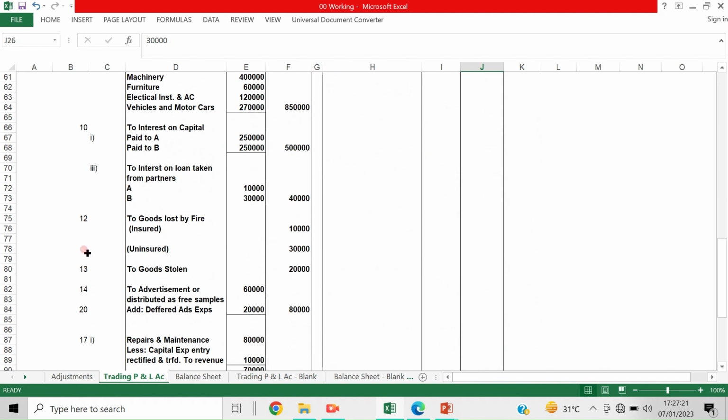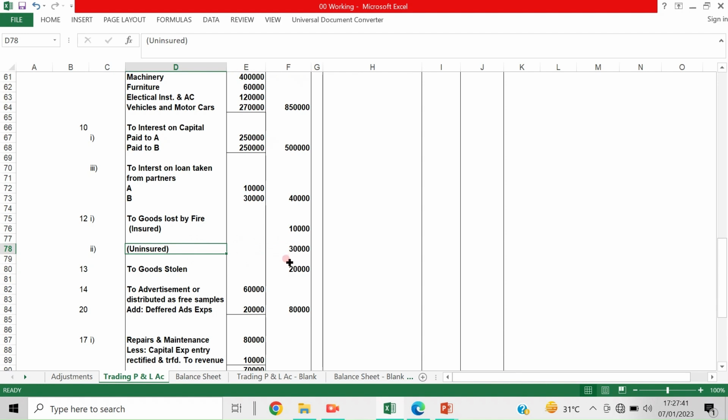This is 12th one, and this is 12th two. The total amount is goods destroyed by fire, 30,000, uninsured goods destroyed by fire.